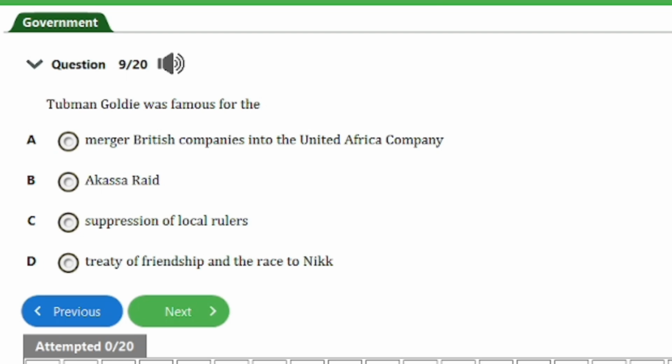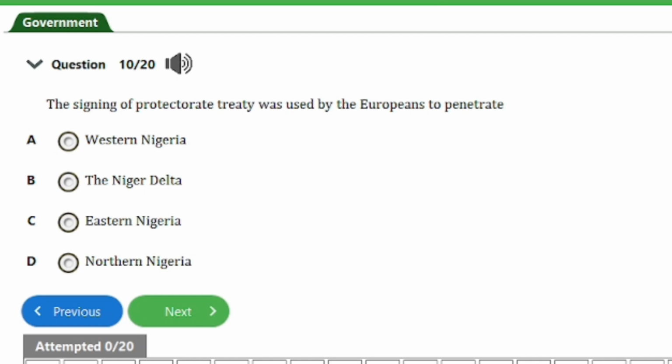So guys, the next question we have here is question number 9. It says, Taubman Goldie was famous for the A, merging of major British companies into the United Africa Company. B, Akassa raid. C, suppression of local rulers. D, Treaty of Friendship and the Race of Niger. So guys, the answer to this question is option A here. So let's head on to the next one, guys.